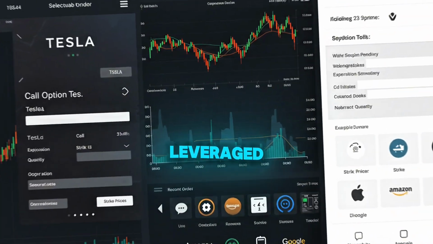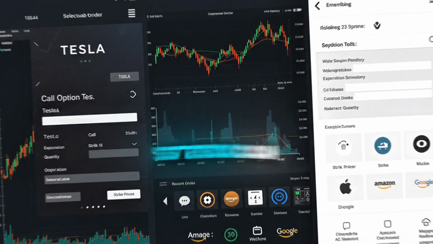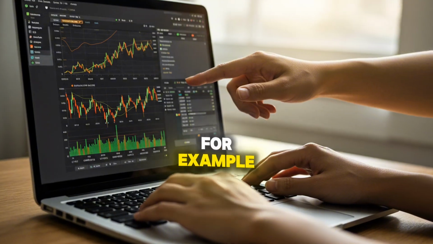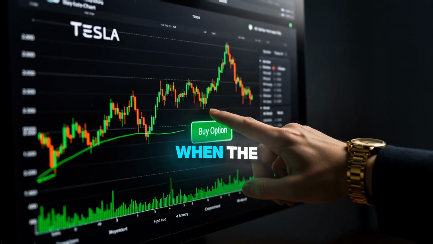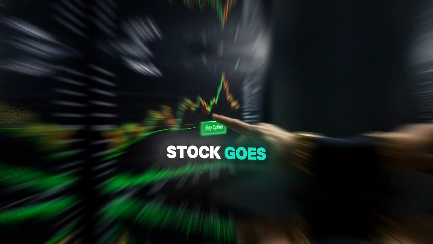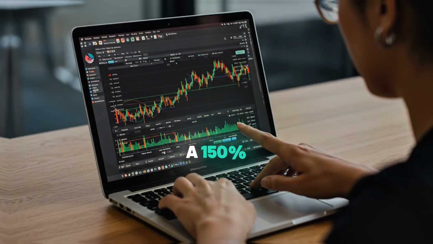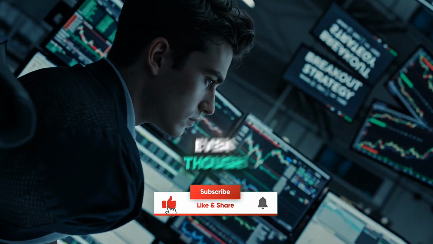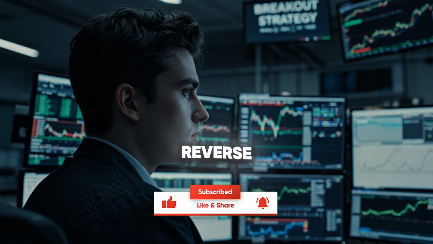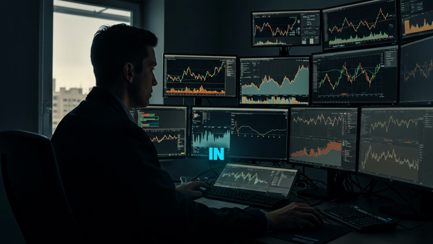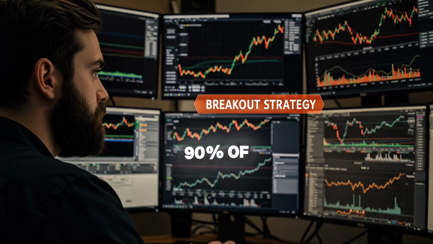Options are highly leveraged instruments. A small move in the stock can lead to a big move in the option premium. For example, if you buy a $10 premium when the stock is at $100, and the stock goes to $120, the premium might jump to $25. That's a 150% return, even though the stock only moved 20%. But the reverse is also true. A 20% drop in the stock could cause your option to lose 90% of its value.